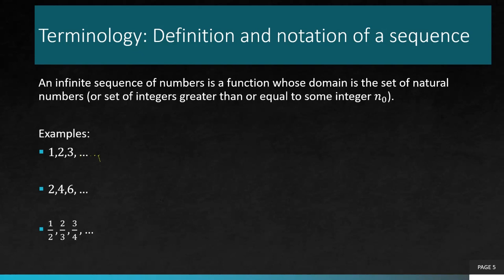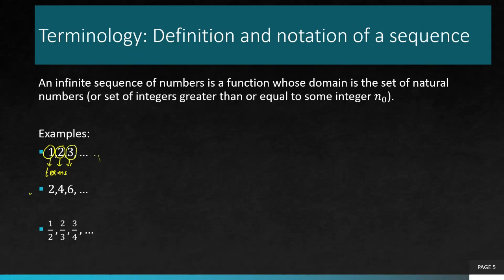That means no matter what you do and wherever you go, how far you go in the sequence, you will always be able to find the next term in the sequence. These things are known as terms of the sequence. So in the first example, the first term is 1, the second term is 2, the third term is 3.